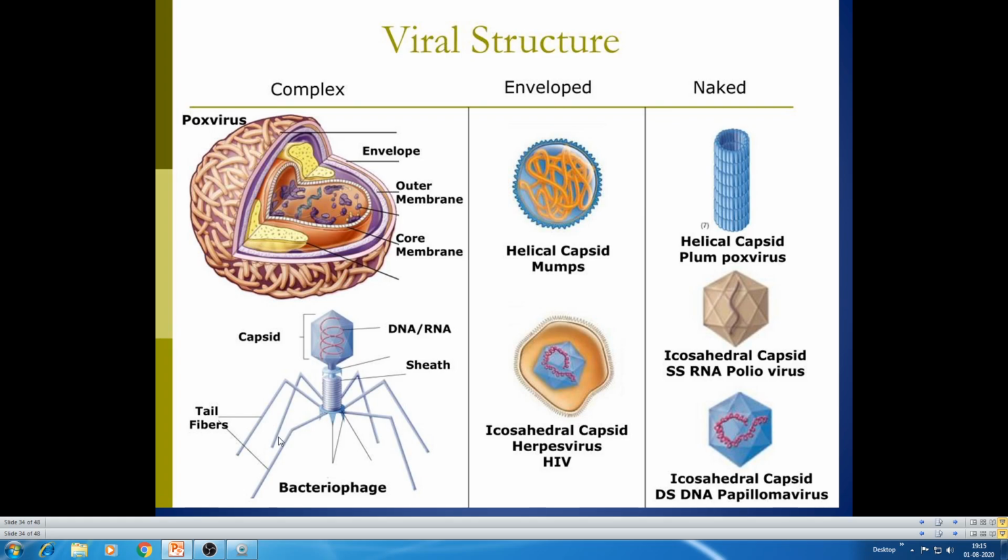Then enveloped viruses with helical capsids, then this is the helical structure, naked viruses like TMV, icosahedral, most of them spherical shaped, icosahedral capsid, herpes virus, HIV viruses, like this.